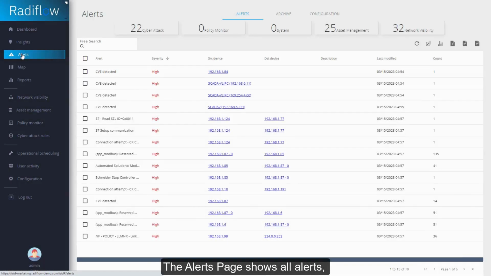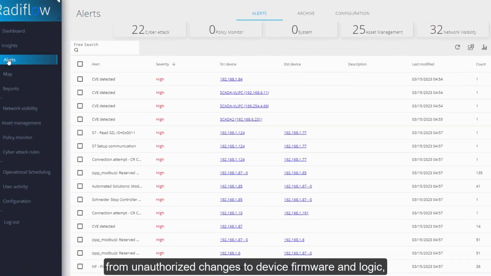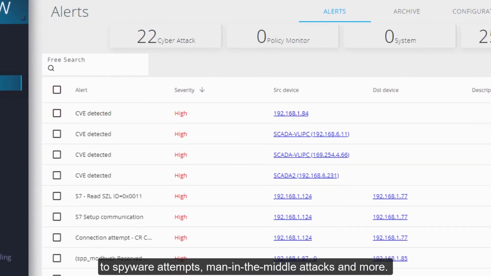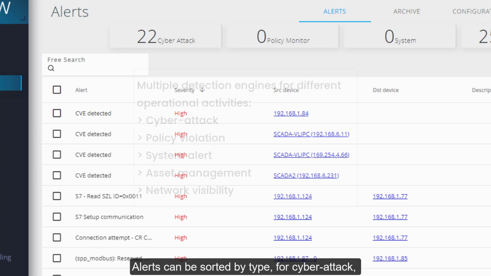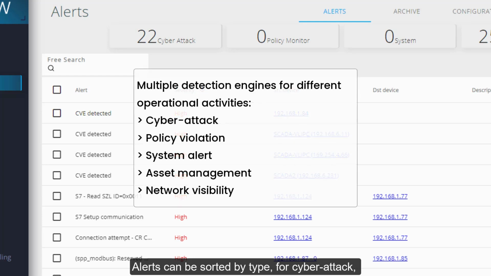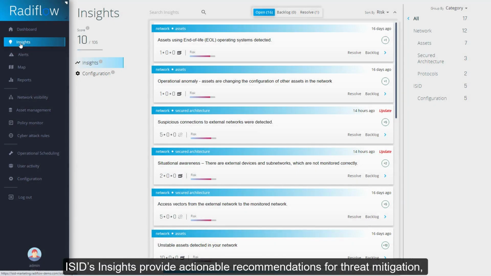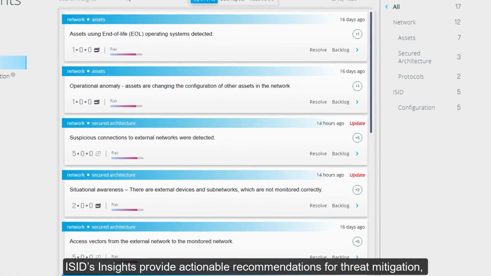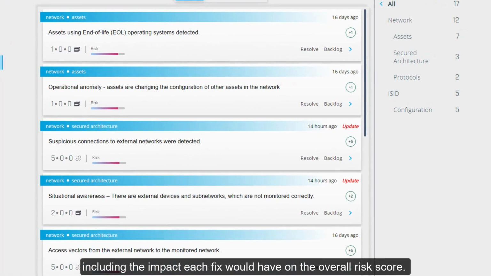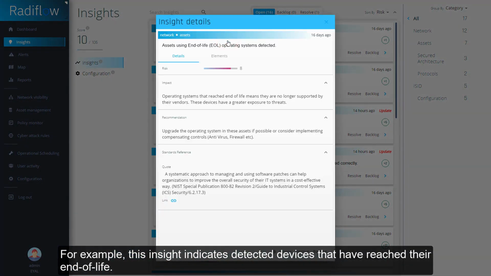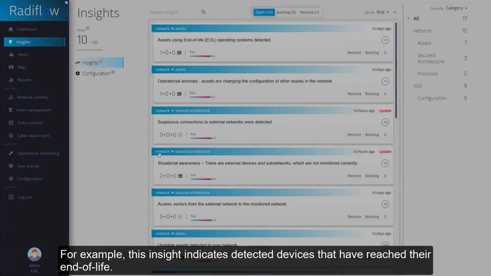The Alerts page shows all alerts, from unauthorized changes to device firmware and logic, to spyware attempts, man-in-the-middle attacks and more. Alerts can be sorted by type, for cyber attack, policy violation, system alert, asset management or network visibility. iSID's insights provide actionable recommendations for threat mitigation, including the impact each fix would have on the overall risk score. For example, this insight indicates detected devices that have reached their end of life.